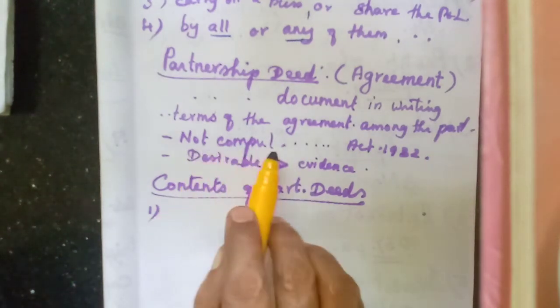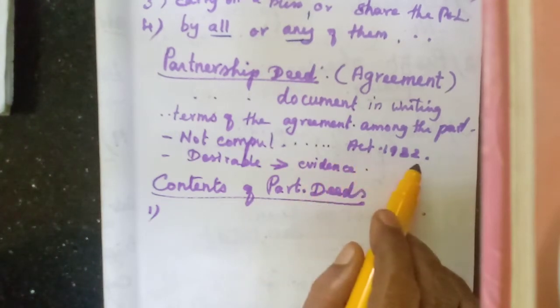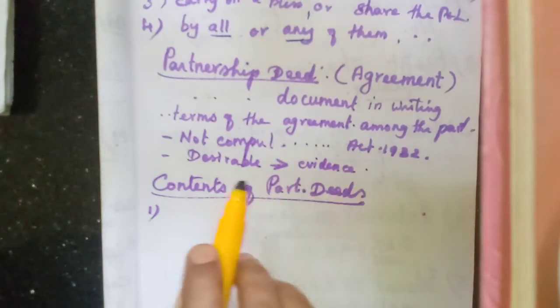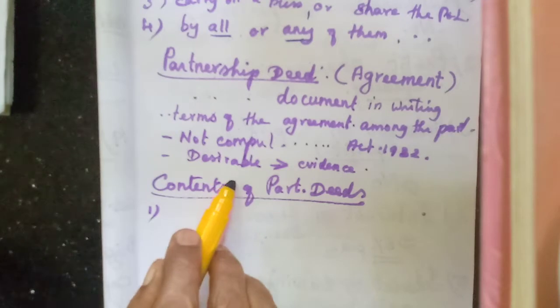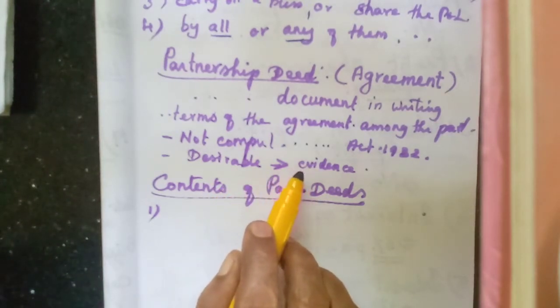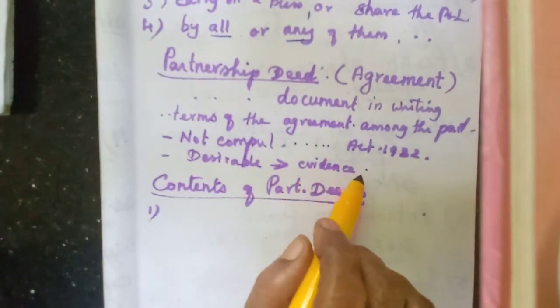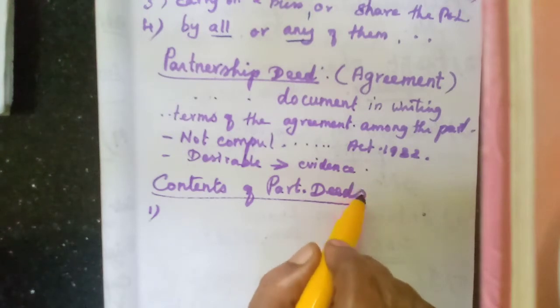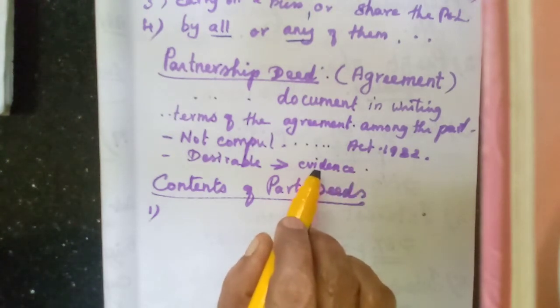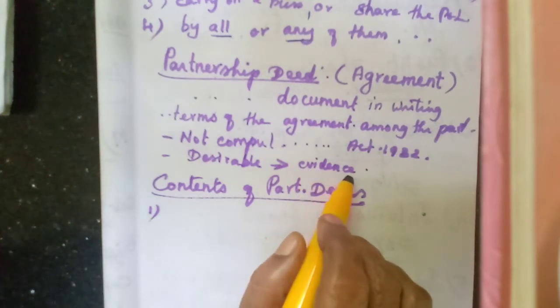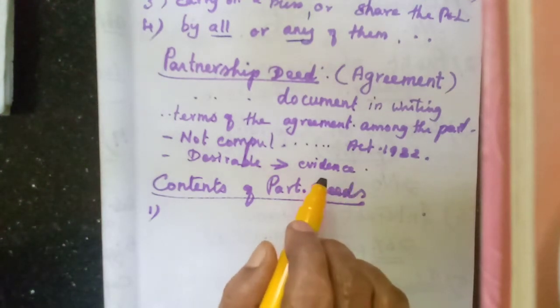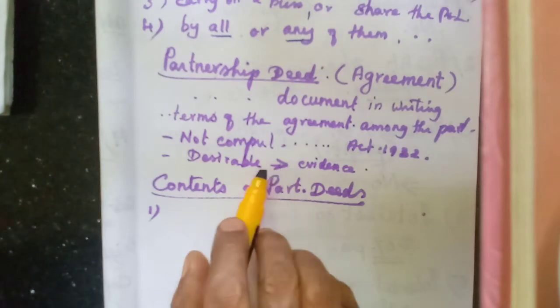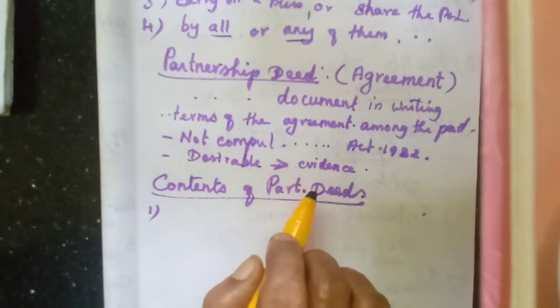It is not compulsory by the Partnership Act 1932, but it is advisable or desirable to have a partnership deed in order to keep this as evidence for the future, either for disputes or for any references. So they prefer to have a partnership deed.